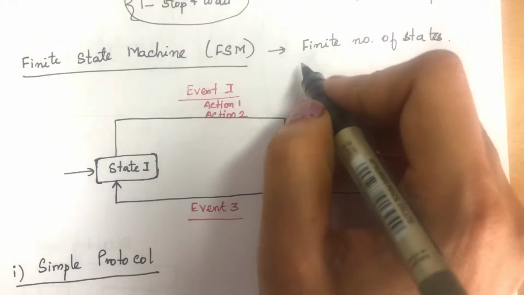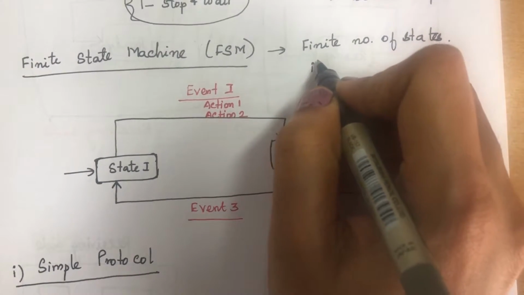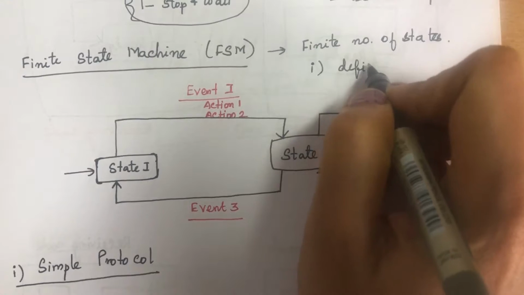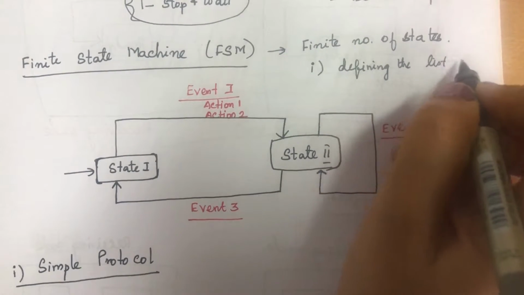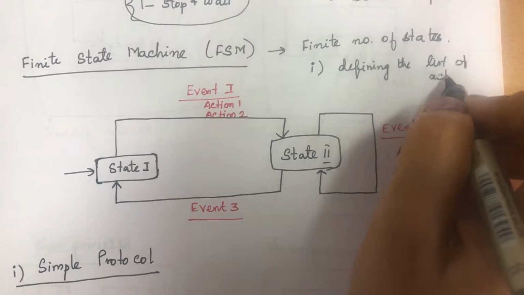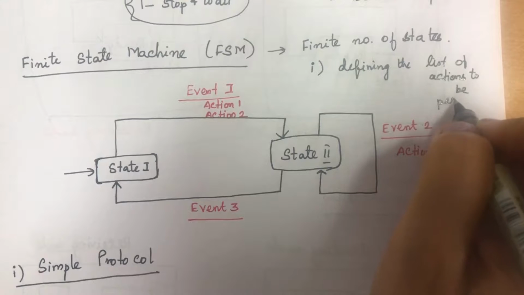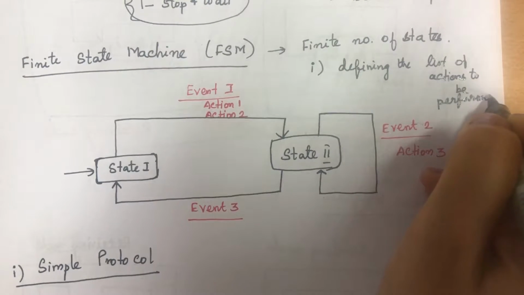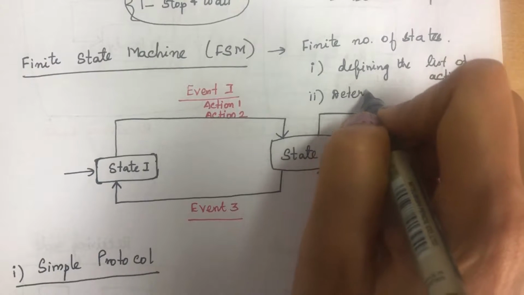This finite state machine performs two reactions. One is defining the list of actions to be performed. The second is determining the next state.